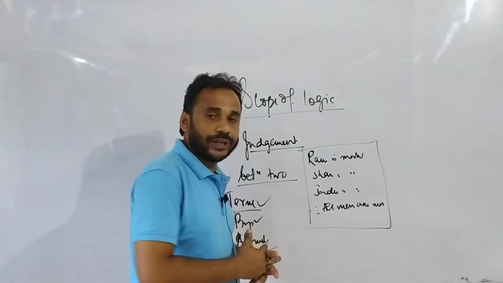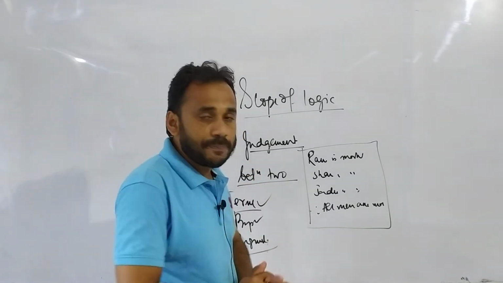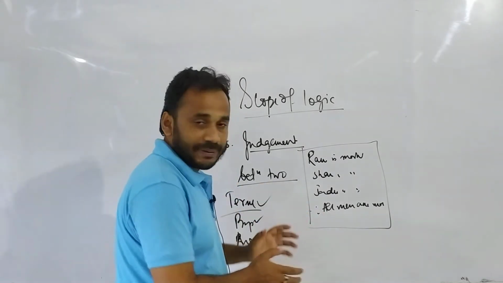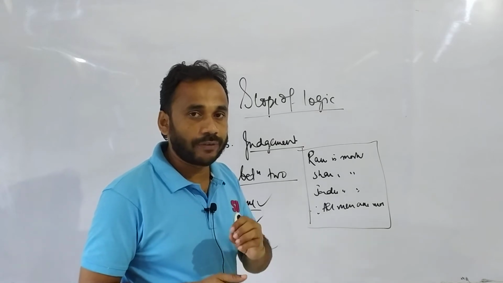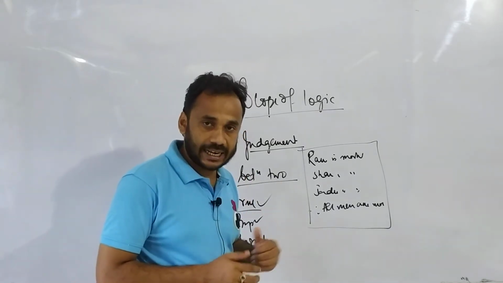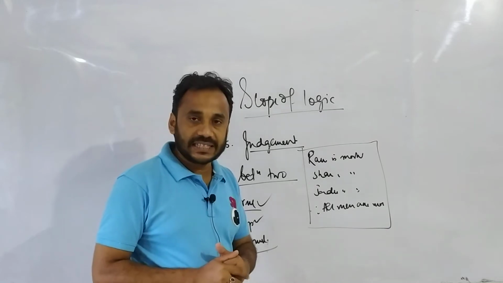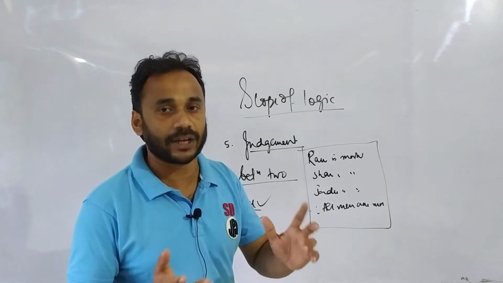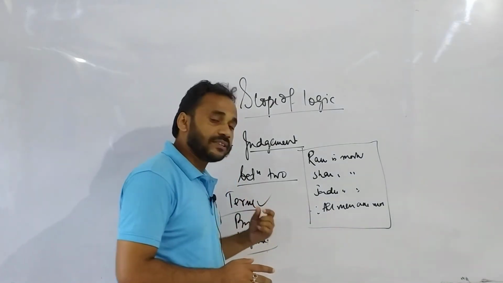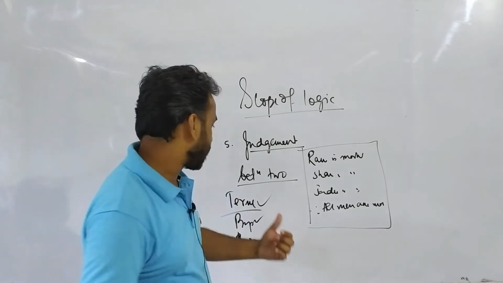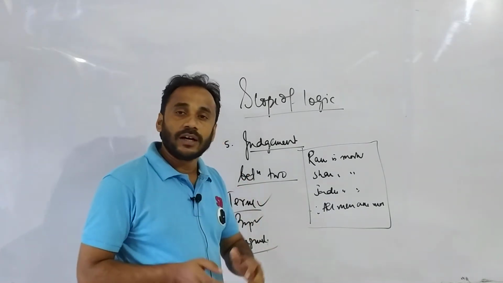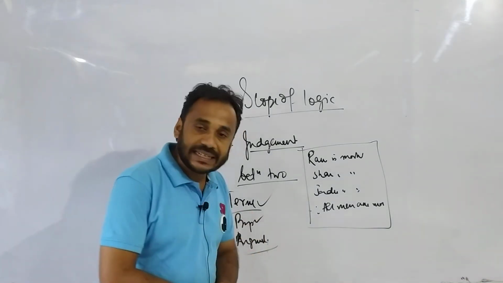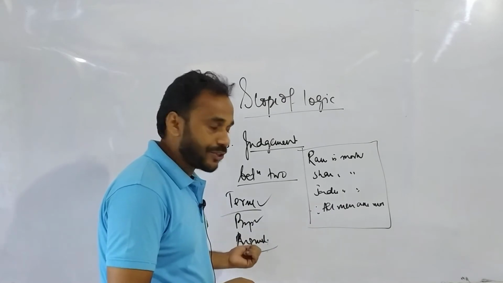In this point we have 3 items: judgment, concept and reasoning. Judgment is regarded as a unit of thought, concept is a general idea, and reasoning is a mental process where we proceed from something known to something unknown. When a concept is expressed in language, it is called a term. When a judgment is expressed in language, it is called a proposition. When reasoning is expressed in language, it is called an argument.